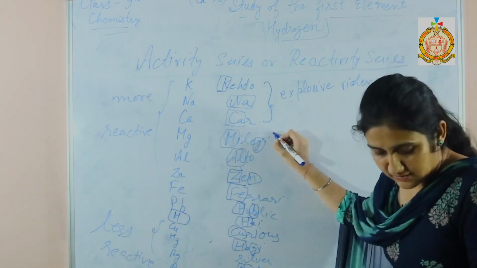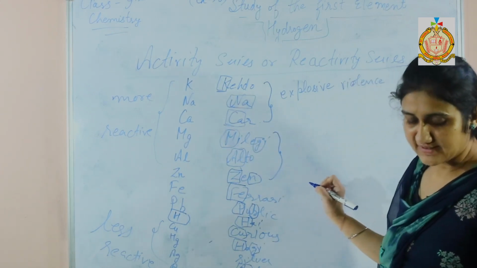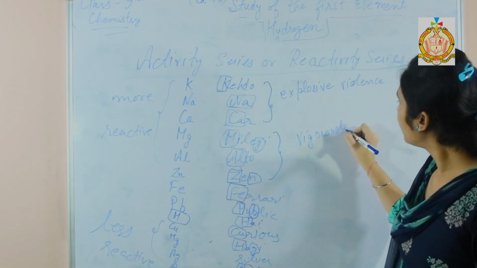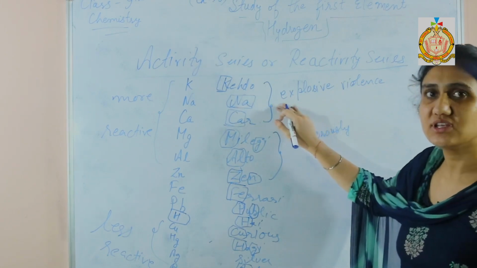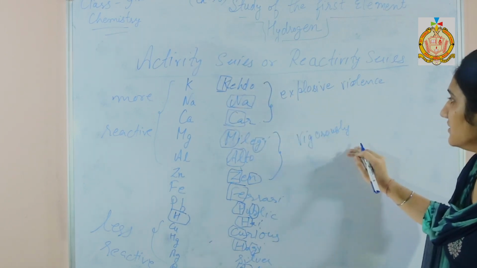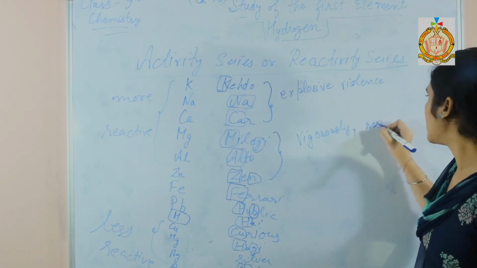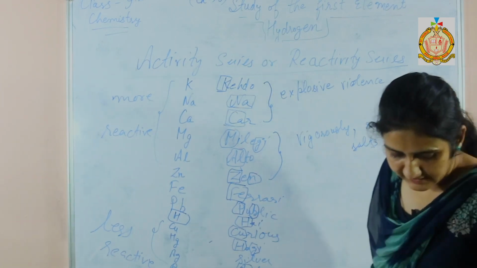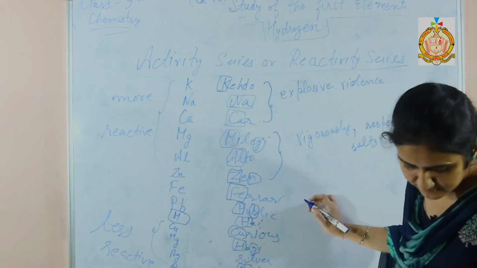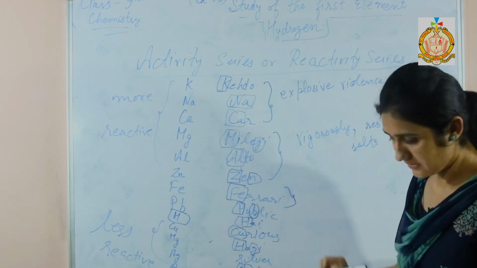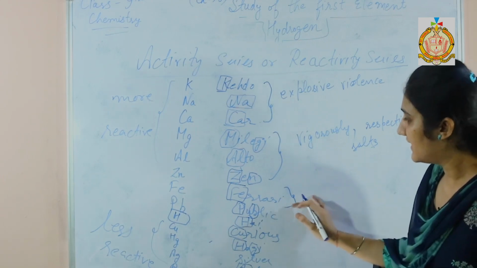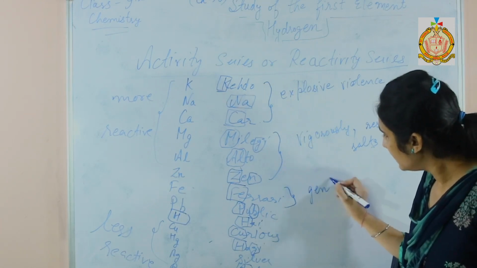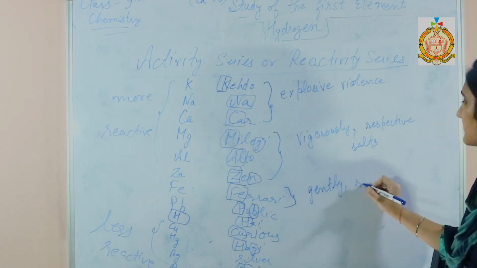Next, these metals react vigorously, but less vigorously than the above metals, because those are more reactive. So they react with acid vigorously and form the respective salts. And further, the metals from iron, lead, these metals react with acid gently and also form respective salts.